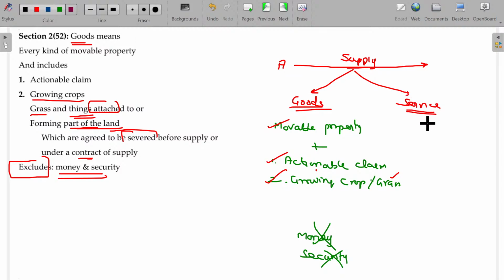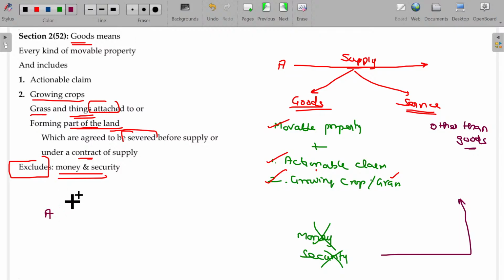Then what is called service, sir? Other than goods, including not money and security. For transferring security, if any additional fee is charged, that fee will come under services.